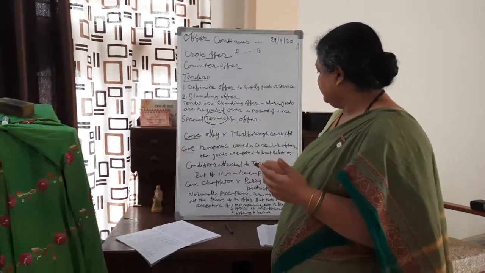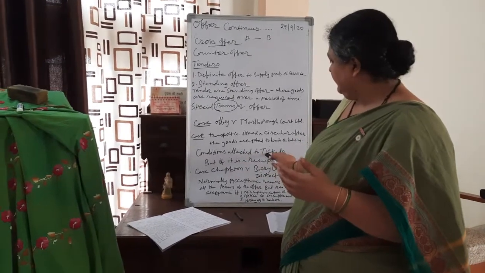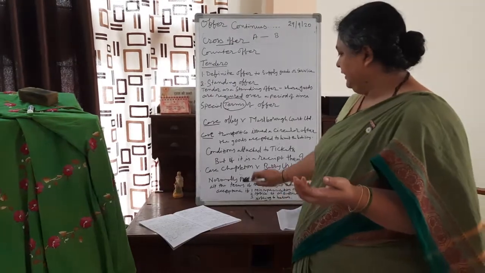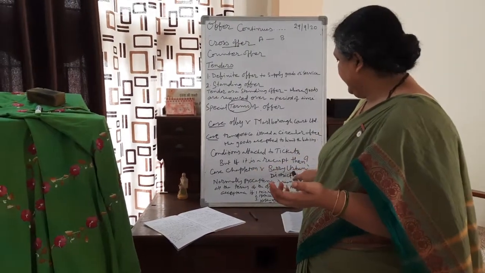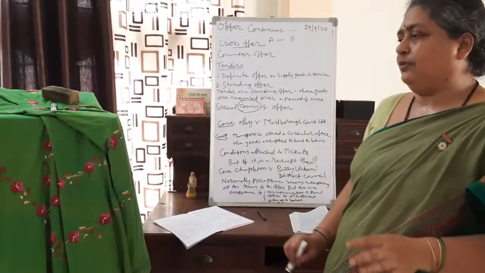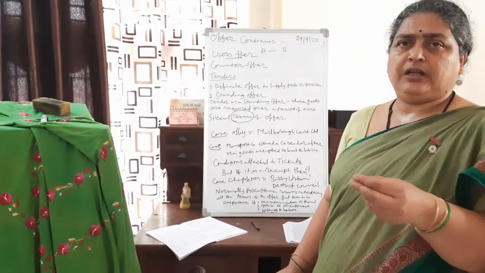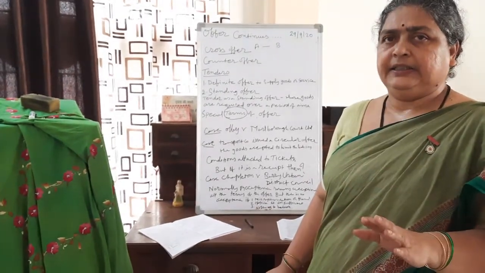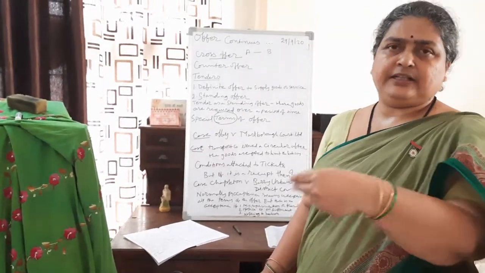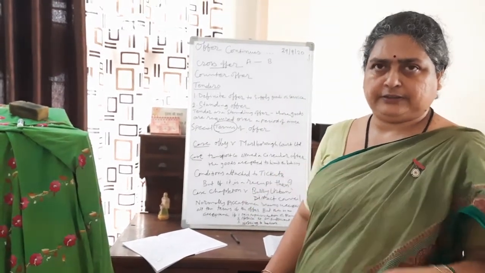Next, but suppose it is not a ticket but it is in a receipt form. Receipt form, here we have one case, Chapelton versus Barry Urban District Council. So in this case, what happens? Chapelton takes a deck chair on a hire basis, and he receives a receipt for it and he is going to use the chair for 3 hours.